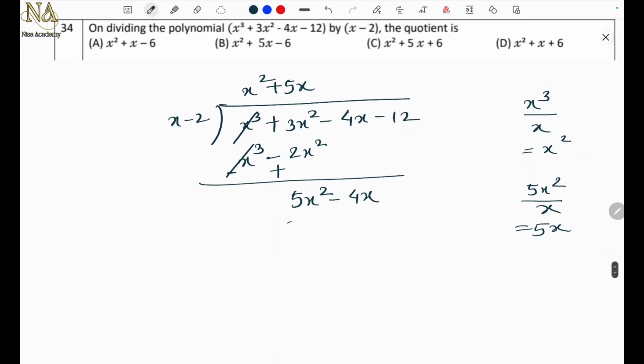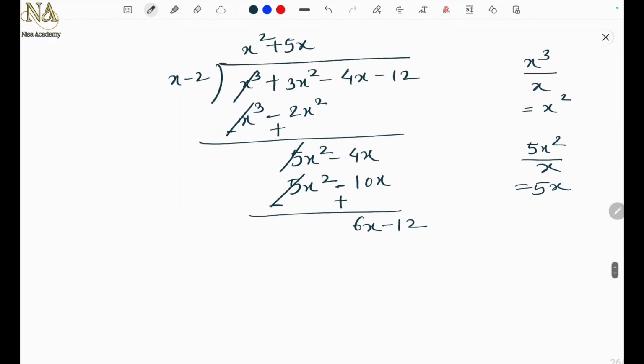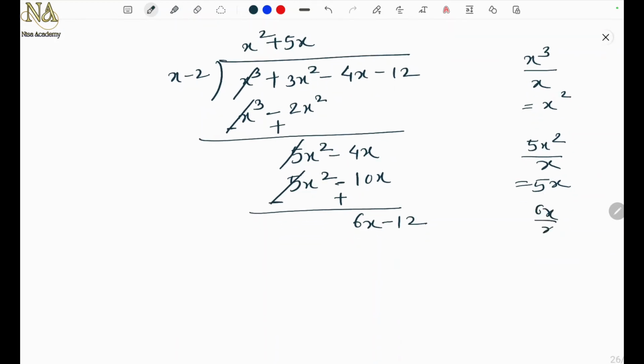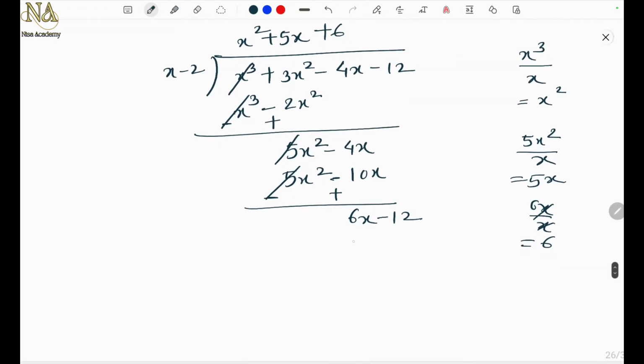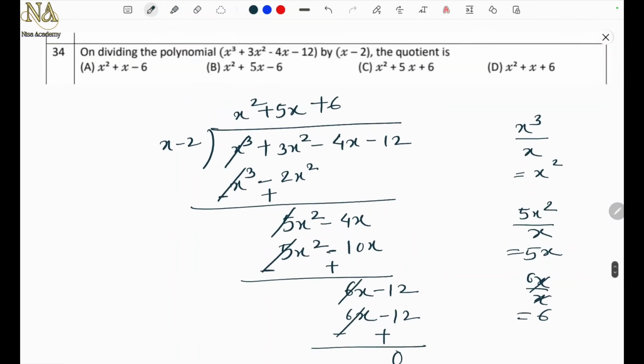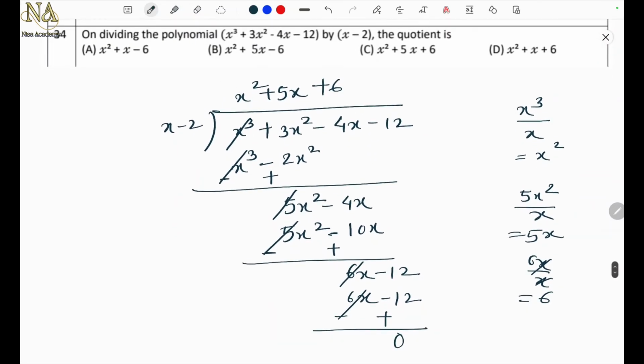Now x into 5x, 5x square, plus into minus, minus 2 fives are 10x. Again the signs will change, minus, this will be plus. So minus 4 plus 10, 6x, and the remaining term. So 6x upon x is just 6, so plus 6 over here. x into 6x, minus 6 twos are 12. This minus, this is plus, so 0. So what is the answer? The quotient is x square plus 5x plus 6. So the option C.